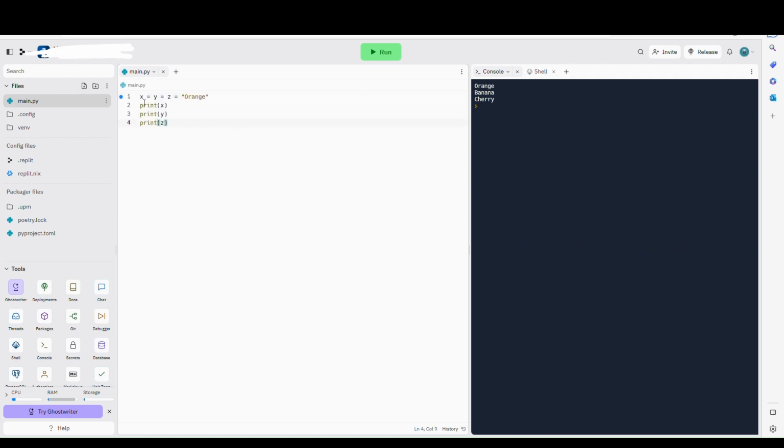And you can assign the same value to multiple variables in one line. Unpack a collection. If you have a collection of values in a list, tuple, etc., Python allows you to extract the values into variables. This is called unpacking.